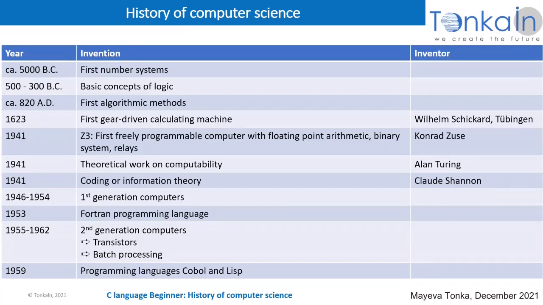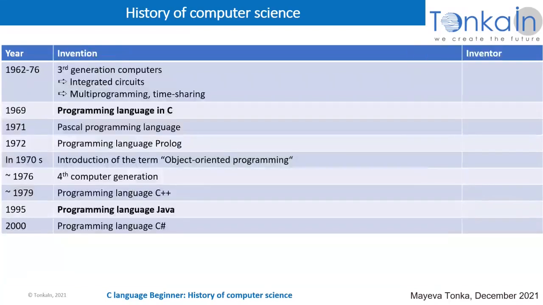In 1959, we already have the programming languages COBOL and Lisp. And 3 years later, we already had the third generation computers. And they worked 14 years on it. And we already have, as you might know, integrated circuits and multi-programming time share.